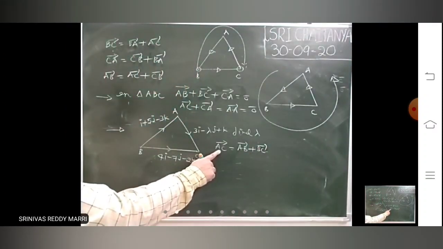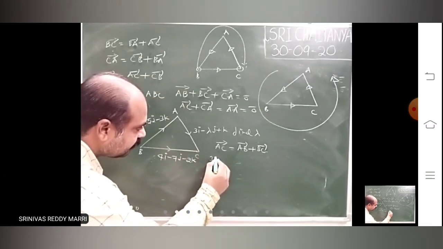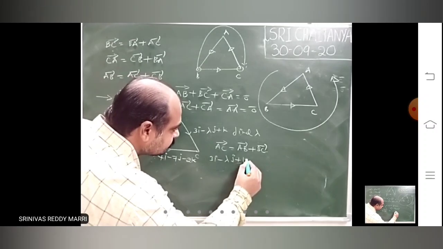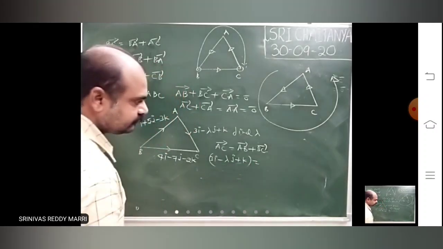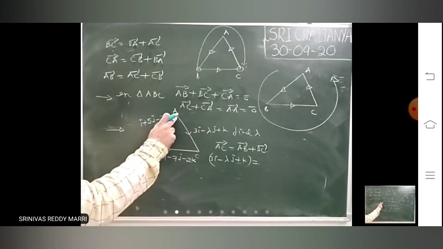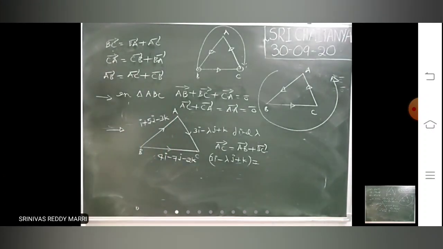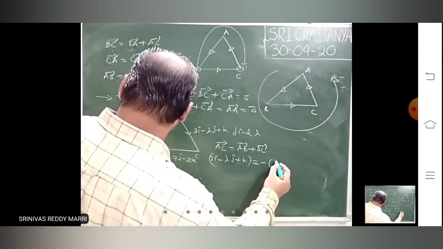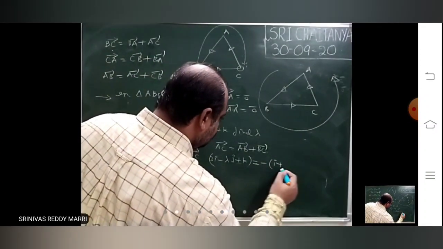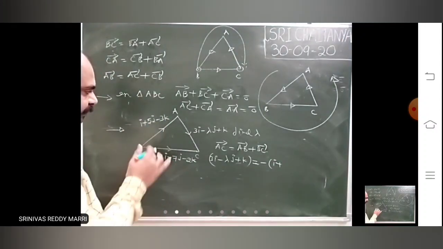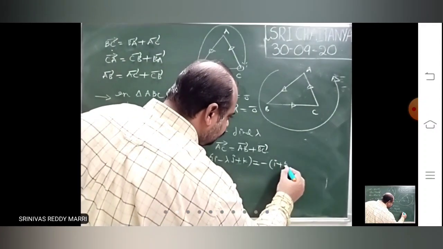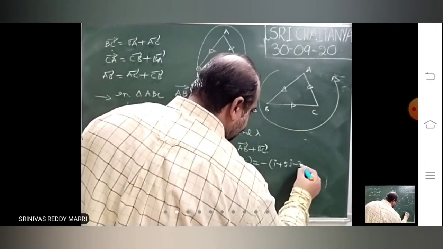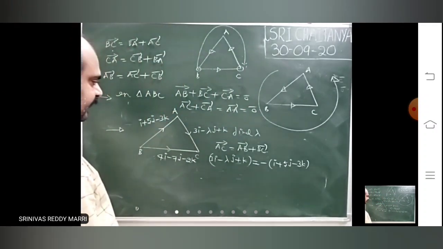AC bar is given as 3i minus lambda j plus k, equals AB bar plus BC bar. He has given BA bar, but we want AB bar, which is minus of that: opposite direction and same magnitude.